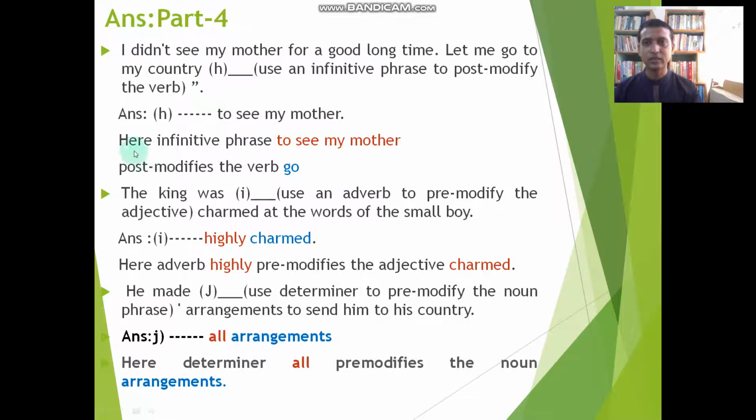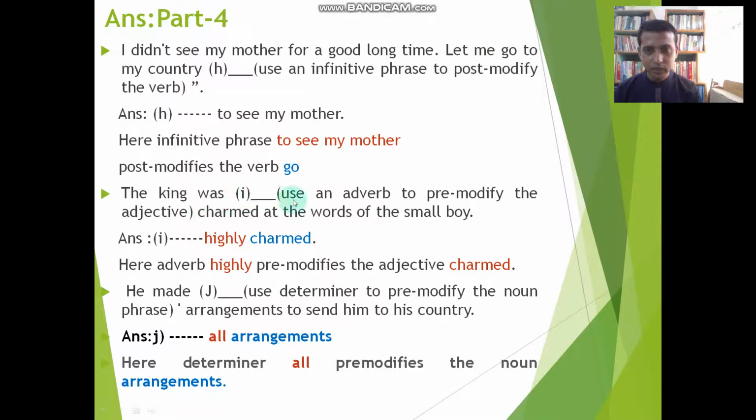Okay. Next, I didn't see my mother for a good long time. Let me go to my country dash. Use an infinitive phrase to post-modify the verb. Not an infinitive, but an infinitive phrase. It means to plus V1 plus any other related words. If we take to see my mother, I think the sentence is completed. I didn't see my mother for a good long time. Let me go to my country to see my mother. Here, the infinitive phrase to see my mother post-modifies the verb go. I think this is very clear to you.